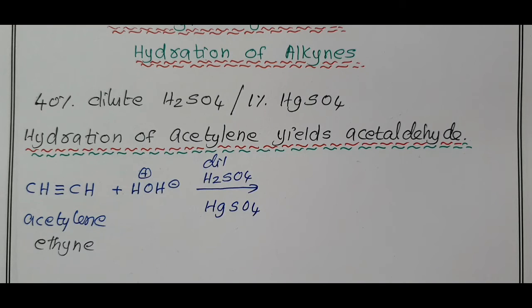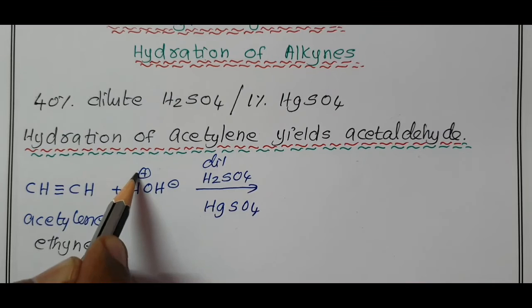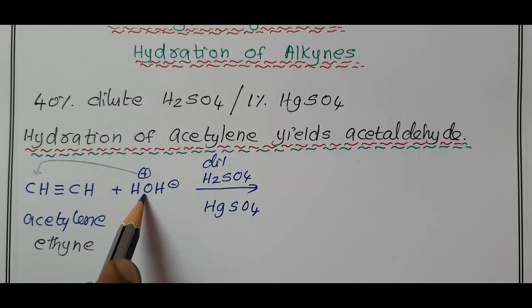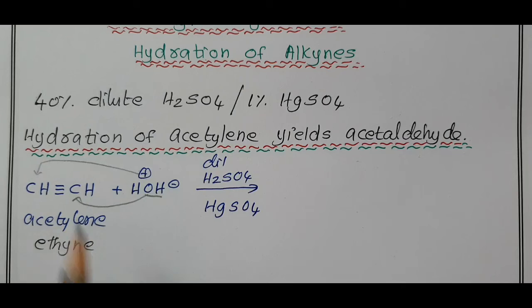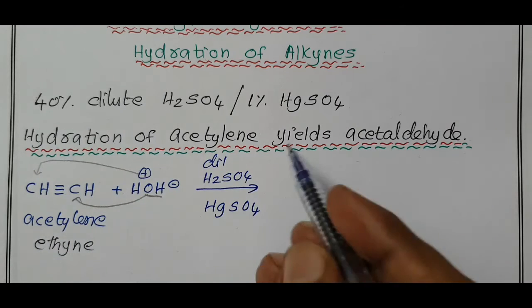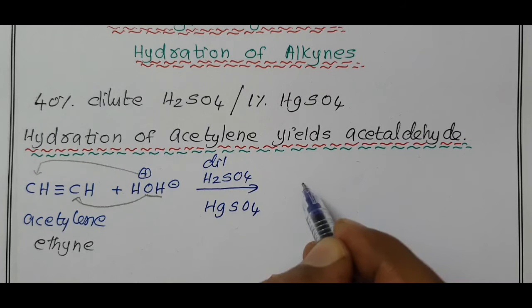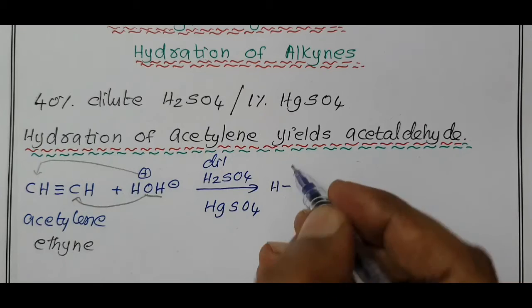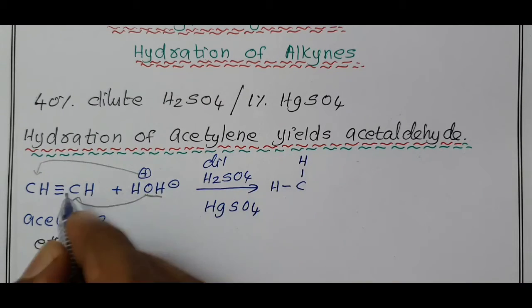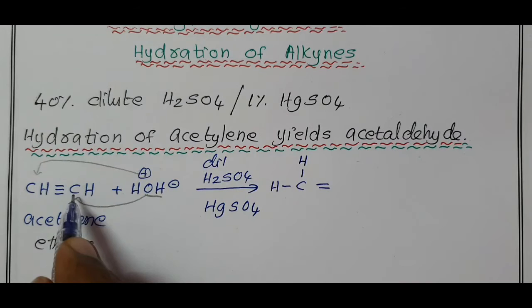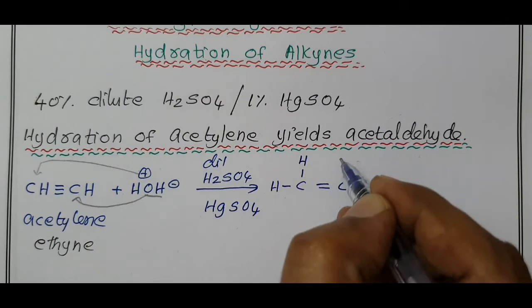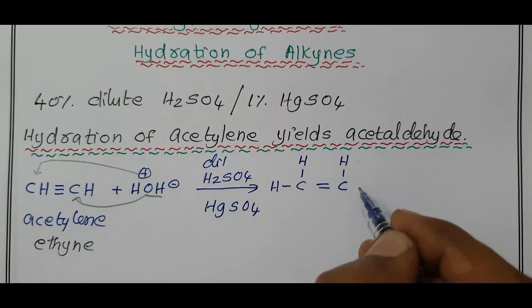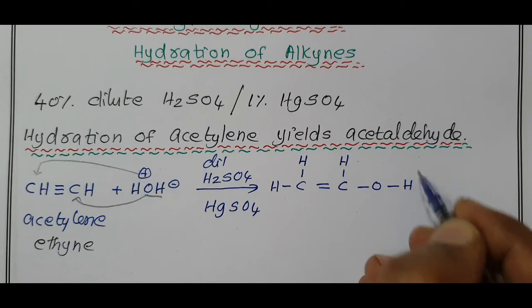We know usually a double bonded or triple bonded compound undergoes addition reaction. H plus is added to one carbon, OH minus is added to another carbon. A triple bond is converted into a double bond. CH2, already it has one hydrogen. Now we are adding another hydrogen, CH2 double bond CH, and now we are adding one OH group. This compound is unstable.